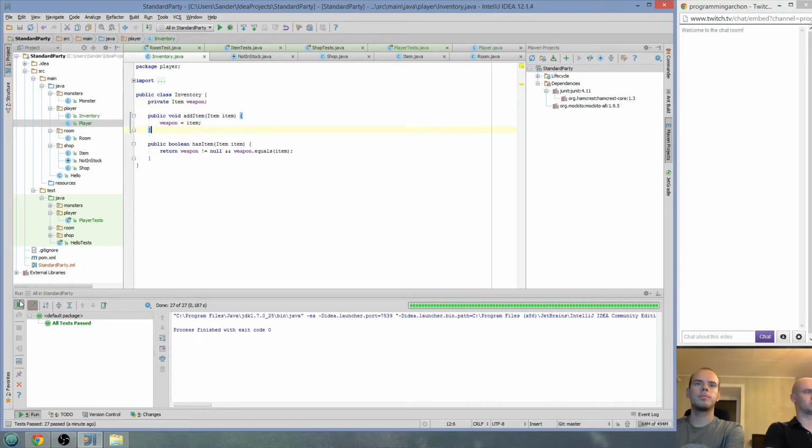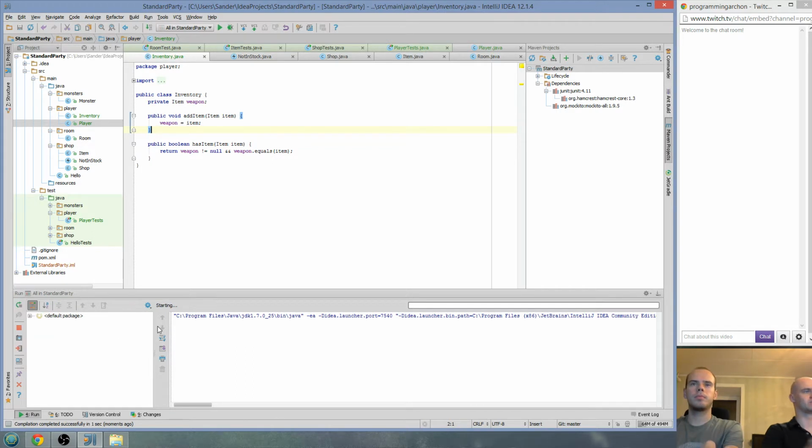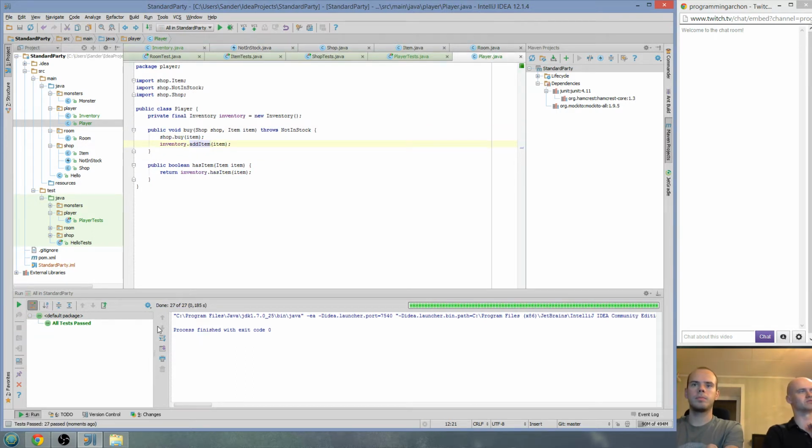Alrighty. All tests, let's run them. 27 of them should be there. Cool. So currently, this is a great way of having tests for what we just refactored. The very core logic of the way we stored items changed, and the tests immediately tell us that yes, everything is working.